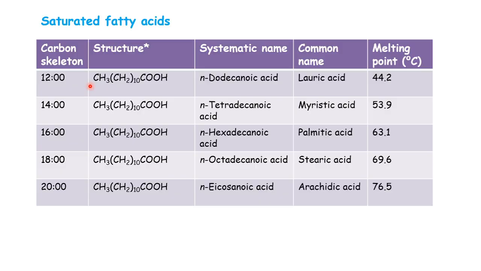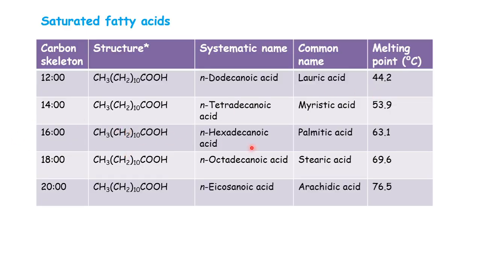Like if it's with 12 carbon, we call it dodecanoic acid. Do means 2, deca means 10, dodecanoic acid, and this is lauric acid. And you can see, because it is saturated, its melting point is very high, like 44.2 degrees C. And the next one is the 14 carbon fatty acid, that is tetradecanoic acid. Tetra means 4. Its common name is myristic acid. It also has a higher melting point.